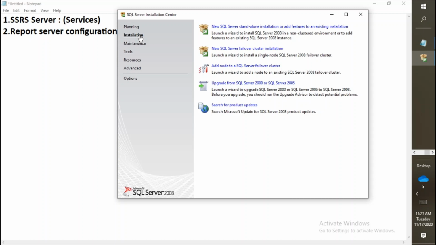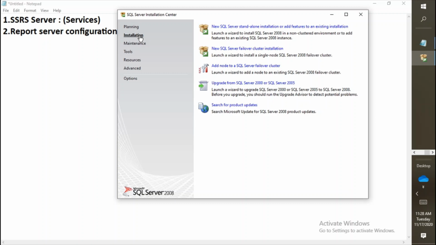Then it will ask you about the services like SSRS, SSAS and SSIS. It will ask, do you want to install that? You need to check all the options, click go, and install it. Installation will be done automatically. You don't need to worry about that. Just click on the proper next and OK buttons.